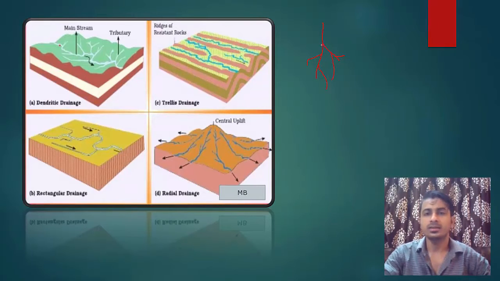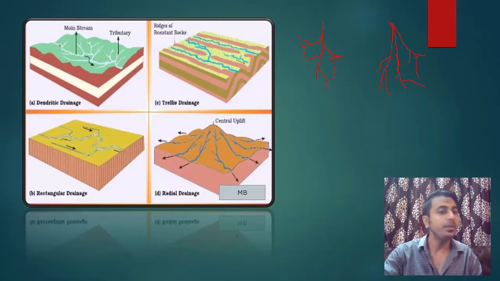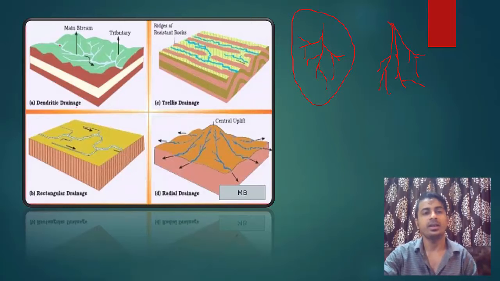So what structure is this called? Dendrites, or you may have studied the root system. So fibrous roots, we have got dendrites. So similarly in rivers also, when tributaries join a river without following any pattern, just like this, it is known as dendritic drainage. So this is seen in the Ganga.